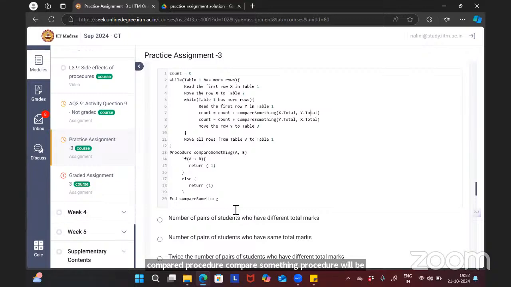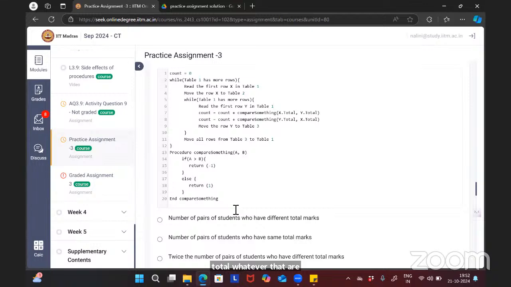So x dot total will be some value, like 120. So the A value will be set to that value and B equal to y dot total. So B value is something like 110, so the value of B will become 110. Whatever values we provide will be updated to A and B. In the procedure, we will refer only to A and B, whatever x dot total and y dot total are, they will be assigned to A and B. Here we are checking if A greater than B.